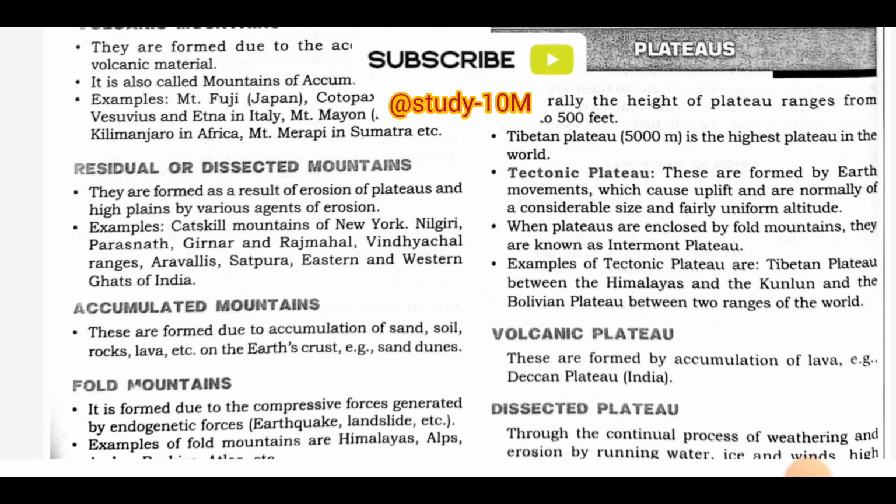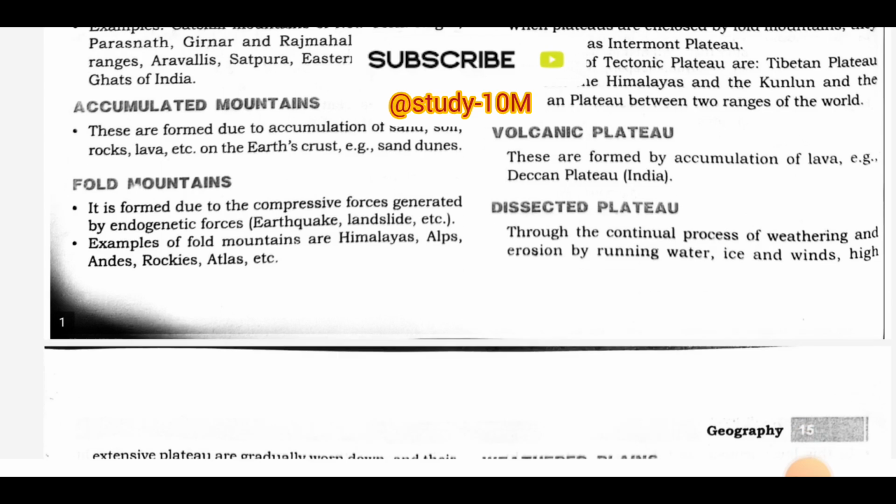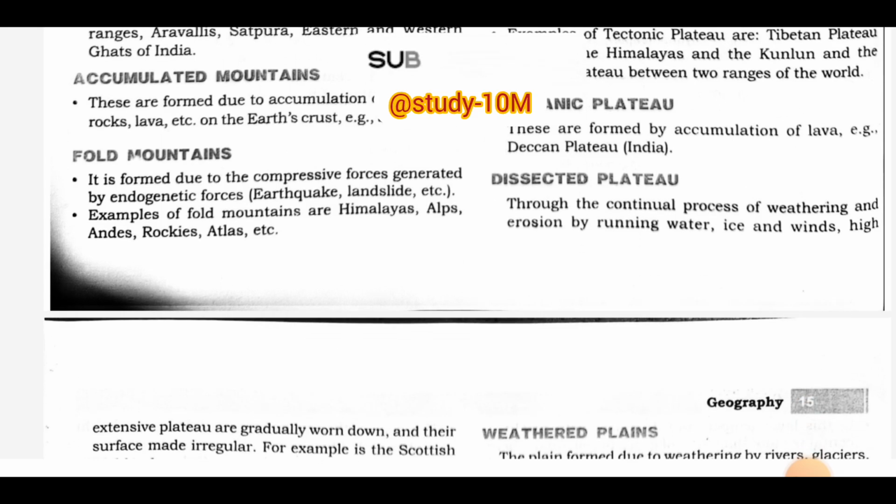Plateaus. Generally, the height of a plateau ranges from 300 to 500 feet. Tibetan Plateau is the highest plateau in the world. Tectonic plateau. These are formed by Earth's movement, which causes uplift, and are normally of considerable size and fairly uniform altitude. When plateaus are enclosed by fold mountains, they are known as intermount plateaus. Examples of tectonic plateaus are Tibetan Plateau between the Himalayas and the Kunlun and Bolivian Plateau between two ranges of the Andes. Volcanic plateau. These are formed by accumulation of lava.